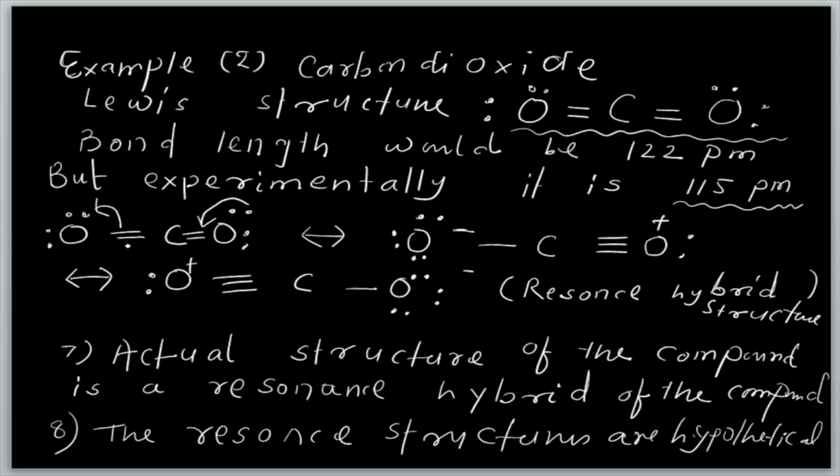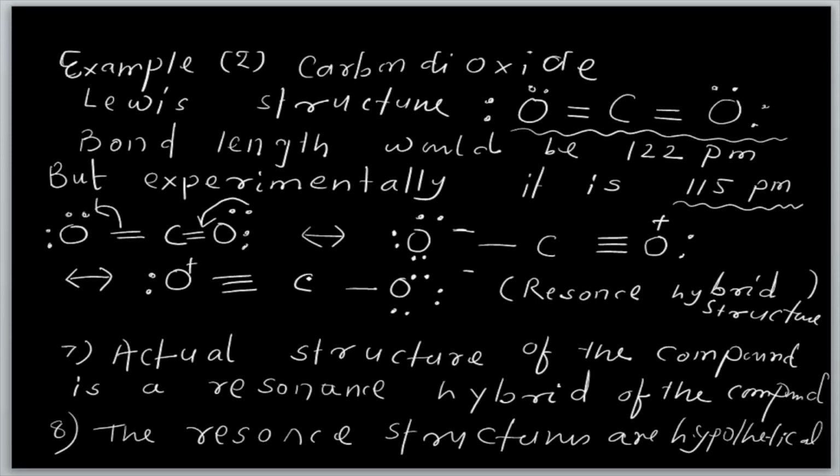Now here, a pair of electrons from the pi bond can come to the oxygen side, and that is why it acquires a negative charge and has 6 electrons. On this side, the two pair of electrons come to this double bond, so it occupies 3 bonds and has a positive sign on the oxygen. This is one structure.